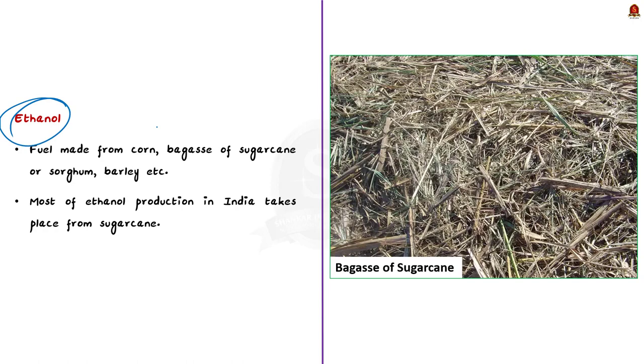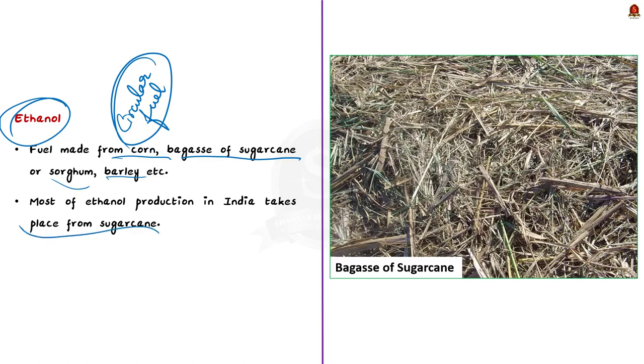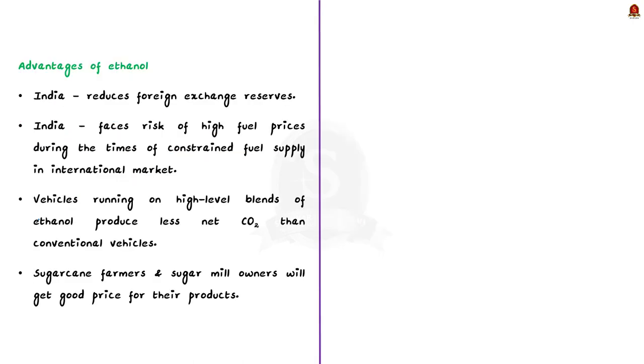See, the answer lies in the growing importance of ethanol as a circular fuel. So, to understand the importance of ethanol, let us first see what ethanol is. See, ethanol is a fuel made from corn or other plant materials. Other plant materials here include bagasse of sugarcane or sorghum, barley, etc. Here note that most of the ethanol production in India takes place from sugarcane related compounds. Since ethanol is made from the remains of food crops, it can be termed as a circular fuel. Also note that ethanol can be termed as a perfect example of the energy from waste concept.